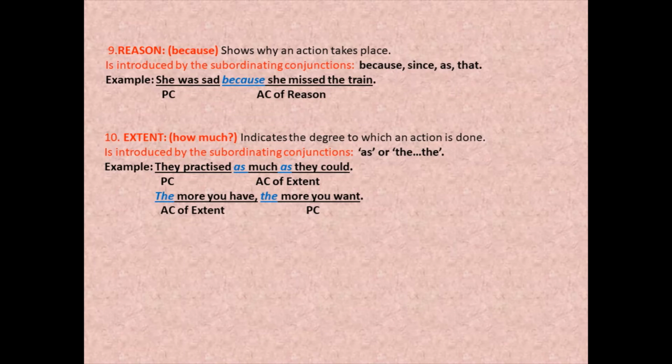Fine. So these are some kinds of adverb clauses, and very prominent and common ones are your adverb clause of time, place, manner, reason, condition. These are the ones which are most commonly used.